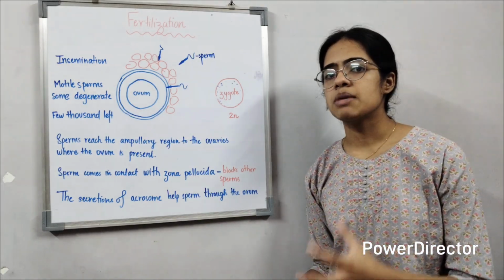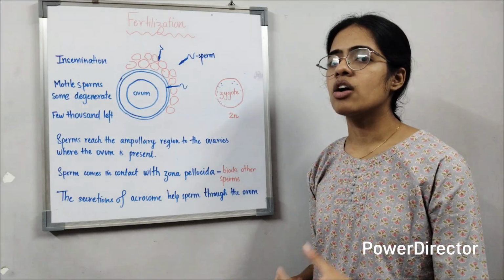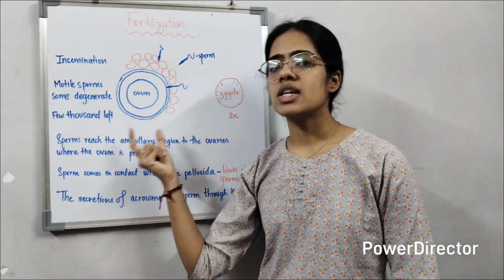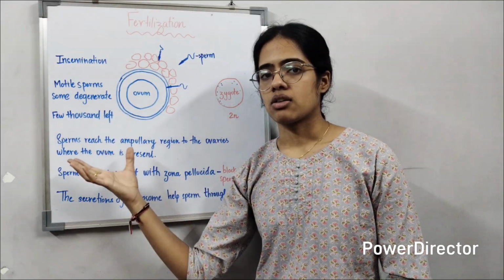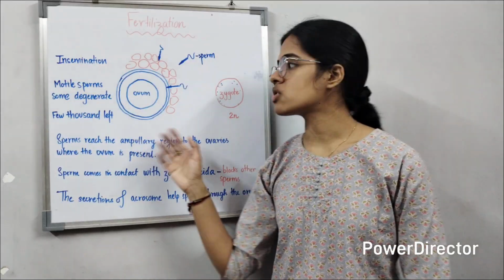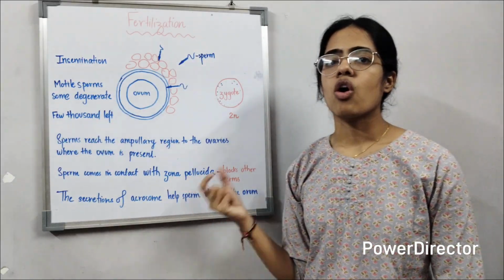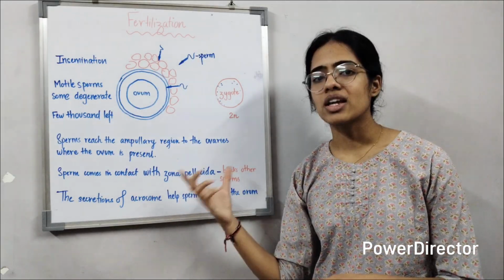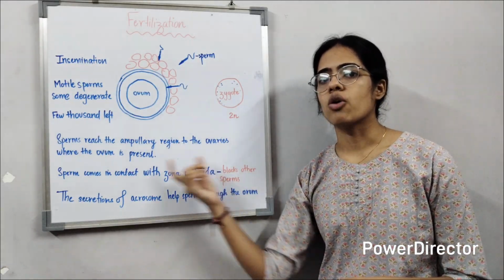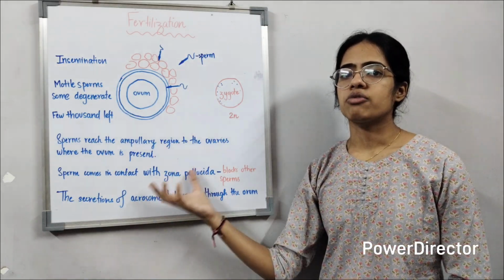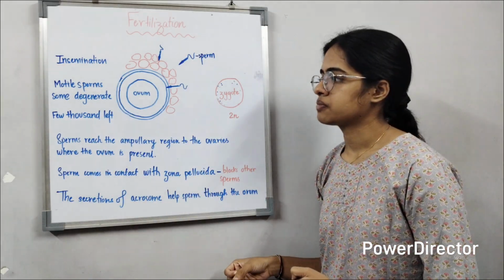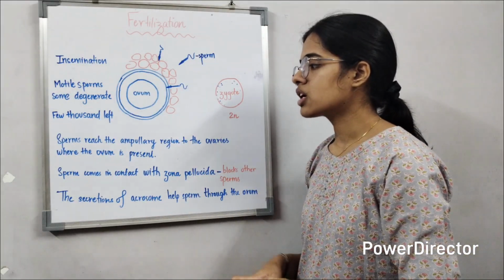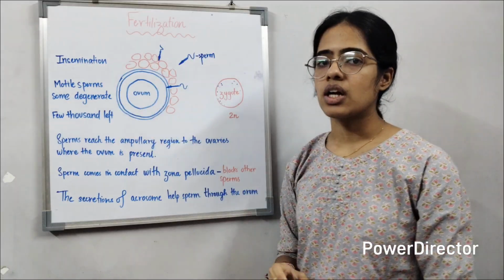On an average, the semen that enters the body contains a few million motile sperms, but not all of the motile sperms reach the ovum. Many of them degenerate on their way towards the ovum. Only a few thousand of the motile active sperms will reach the ampullary region that leads to the ovaries, where the ovum is present and waiting for fertilization to occur. Sperms which reach the ovum will come in contact with the zona pellucida layer.